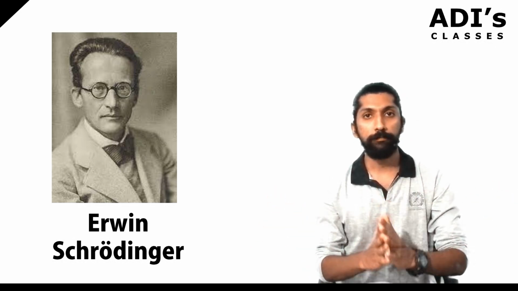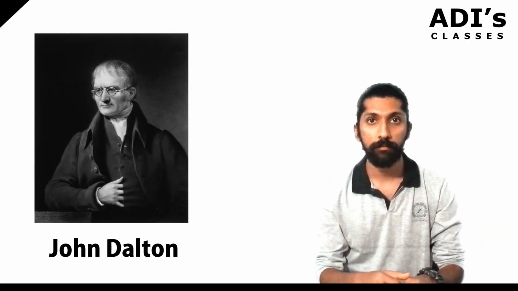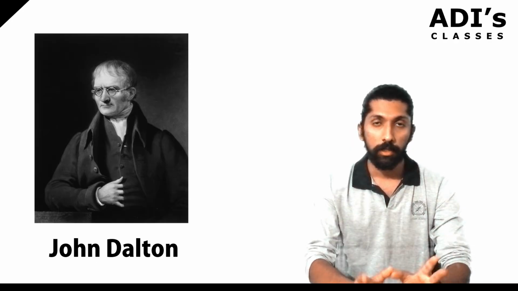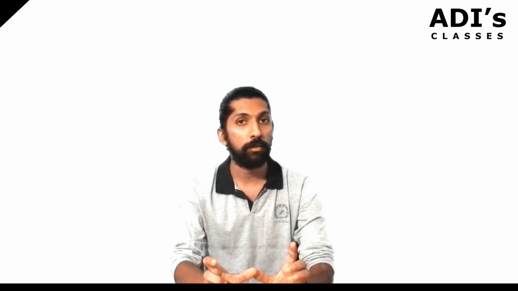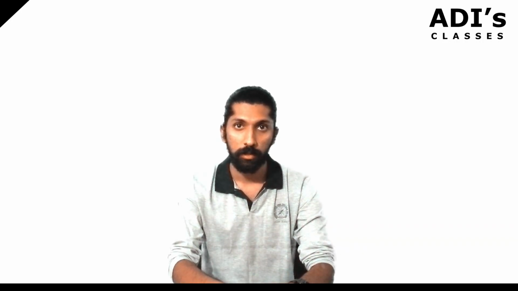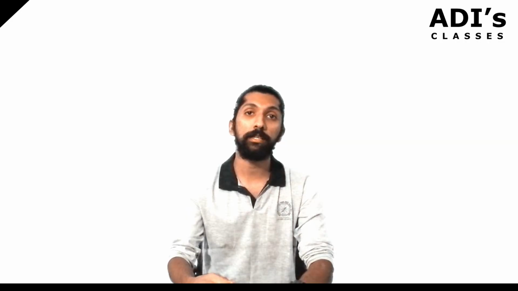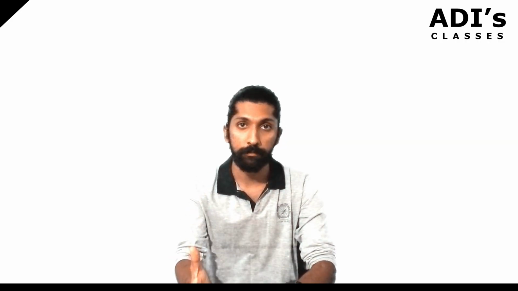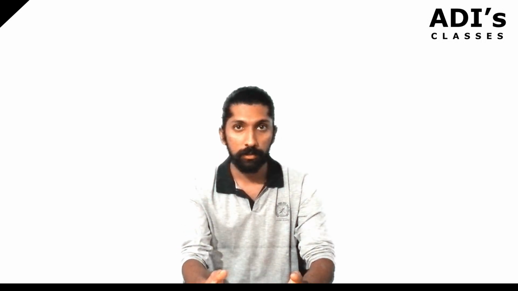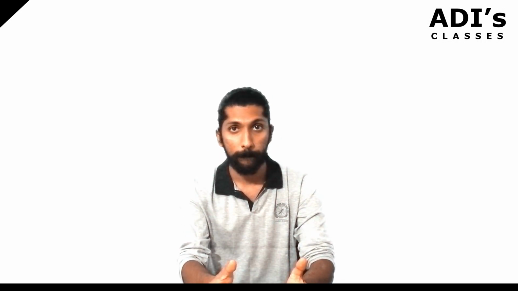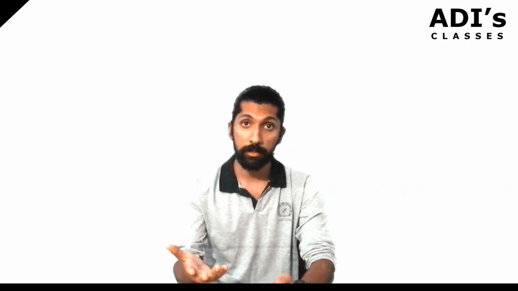Alright. Now, let's talk about what Dalton did. So John Dalton. Now, during his era, during his period, not many technological advancements had happened so far. So there was no further improvement, or you can say there was no further division of the atom. So he just gave a statement that the atom is the smallest particle ever and it cannot be divided.